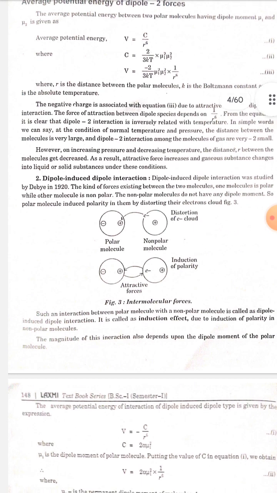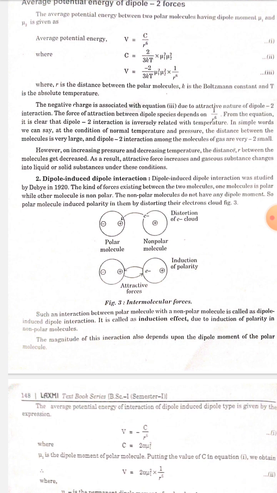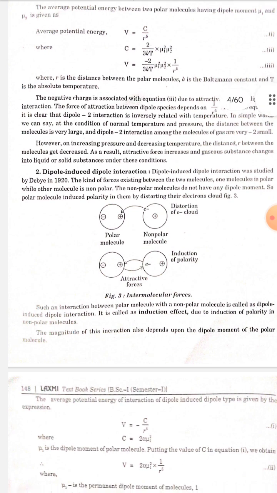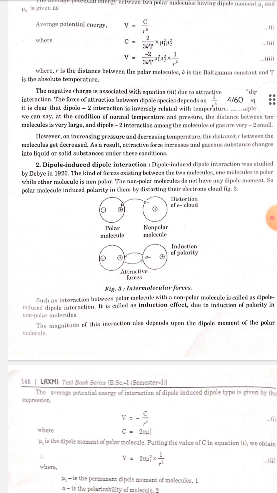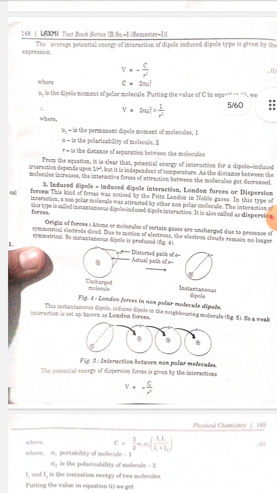It is called the induction effect due to induction of polarity in non-polar molecules. The magnitude of this interaction also depends upon the dipole moment of the polar molecule. The average potential energy of interaction of dipole-induced dipole type is given by the expression V is equal to minus C by R^6, where C is equal to 2 alpha mu1 square. Mu1 is the dipole moment of the polar molecule.